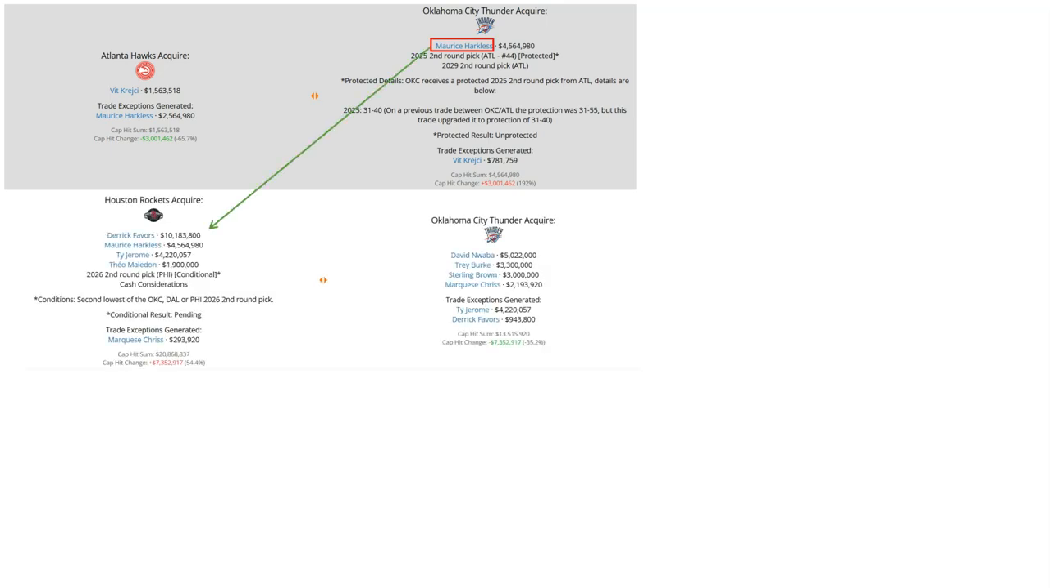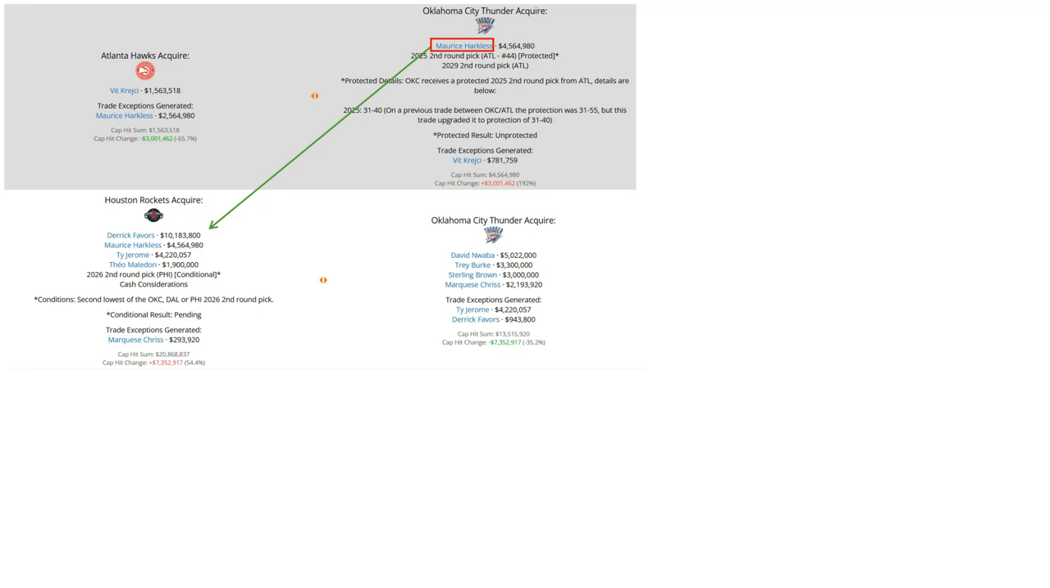For the Thunder, they would later flip Maurice Harkless in a big cap dump move, sending him along with Derek Favors, Ty Jerome, and Theo Maledon, along with a second-round pick in 2026 and cash considerations to the Houston Rockets in exchange for David Nwaba, Trey Burke, Sterling Brown, and Marquise Chriss. A lot of these guys never got traded again. Ty Jerome, Theo Maledon, Derek Favors, and all 4 guys that went to OKC never got traded again after this trade. For Maurice Harkless, this also basically ends his trade history, and the second-round pick is still owned by the Rockets.